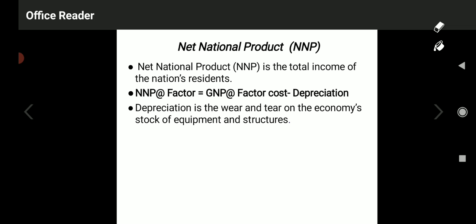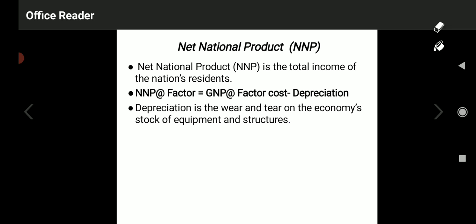NNP at factor cost is equal to GNP at factor cost minus depreciation charges. I hope you understood. Here NDP is calculated with the help of GDP at factor cost minus depreciation charges, and NNP at factor cost is equal to GNP at factor cost minus depreciation charges.